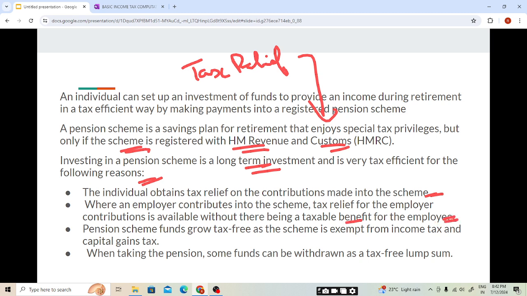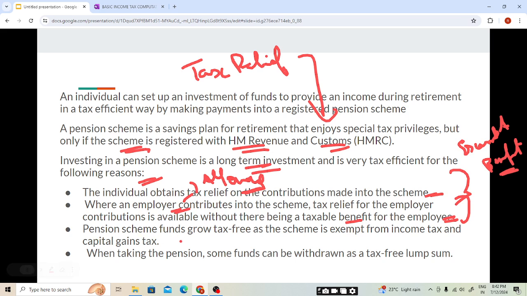In our previous chapter, under the exempt benefit, we studied that whatever pension contribution the employer pays for the employee will be an exempt benefit, meaning it will not be a taxable benefit. And for the employer, it will be an allowed expense. We'll see this in more detail in chapter 7.